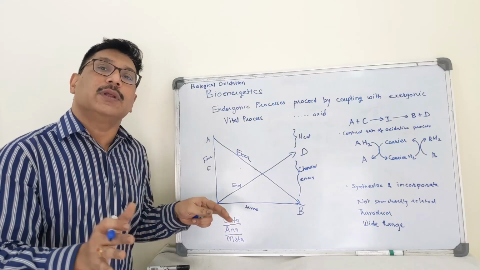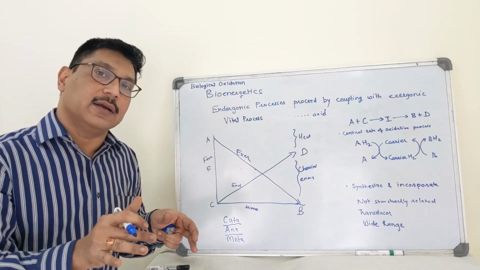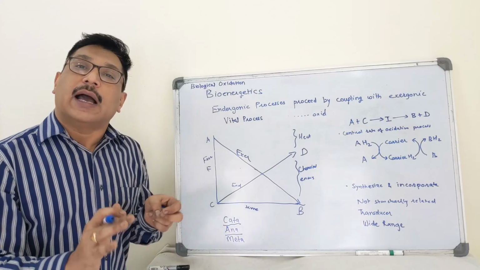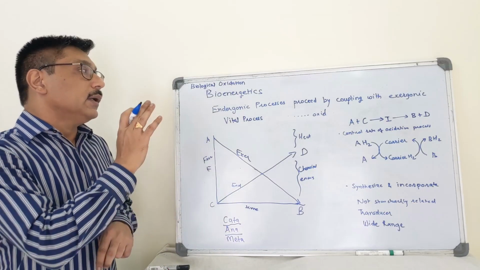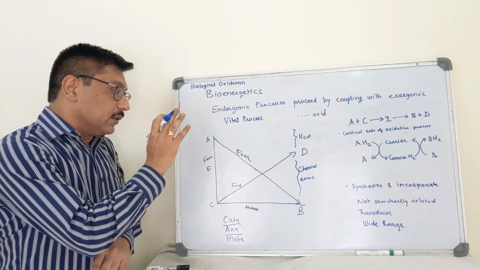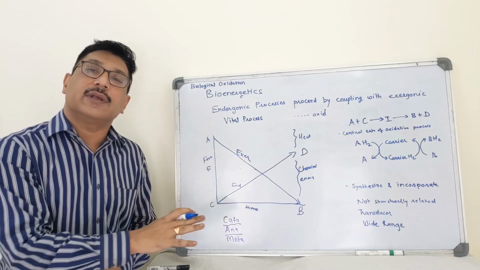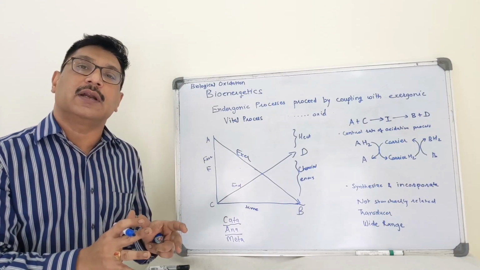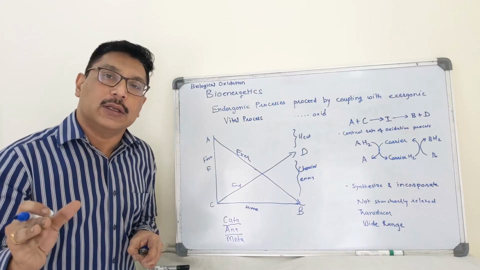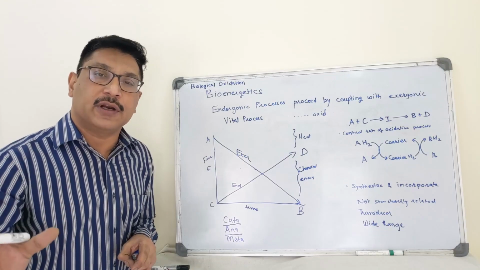Combining this breakdown, catabolic, and synthetic, anabolic reactions are termed metabolism. So in these metabolic reactions, endergonic and exergonic reactions are coupled with each other and overall reactions are exergonic.